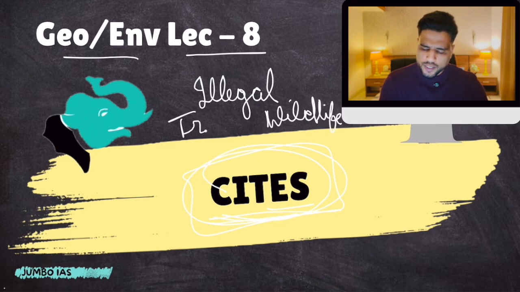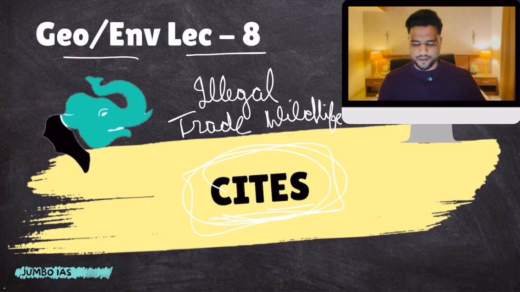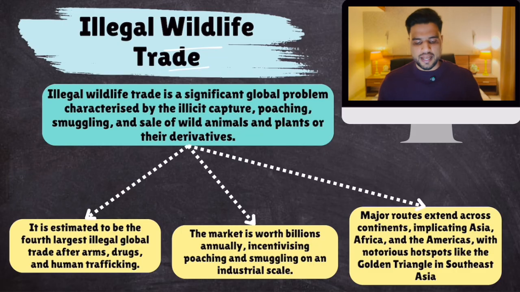What is this illegal wildlife trade, and why is it threatening? What are the problems? Let's gather some facts related to this, because an MCQ can be asked from this as well.